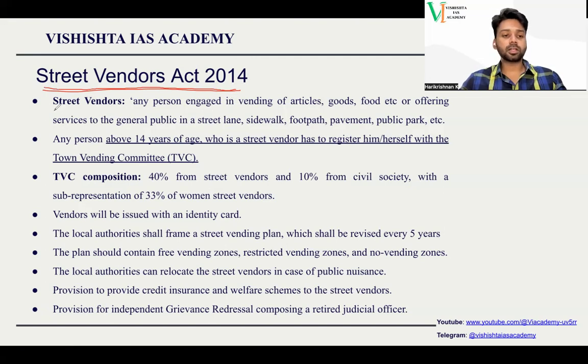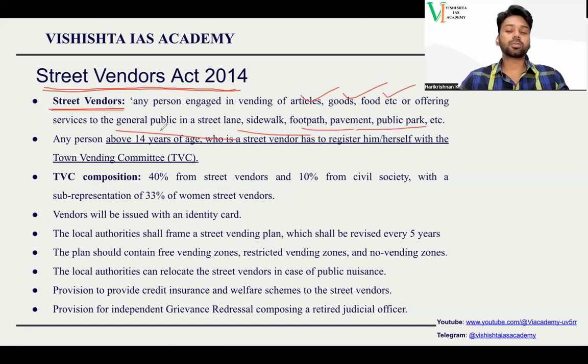Street Vendors Act, first thing, it gave a proper definition for street vendor. Until then, there was no proper definition, because of which they were subjected to a huge amount of exploitation. They said any person engaged in vending of articles, goods, food, etc. to the general public, in street lane, sidewalk, footpath, pavement, public park, etc., is to be considered a street vendor.